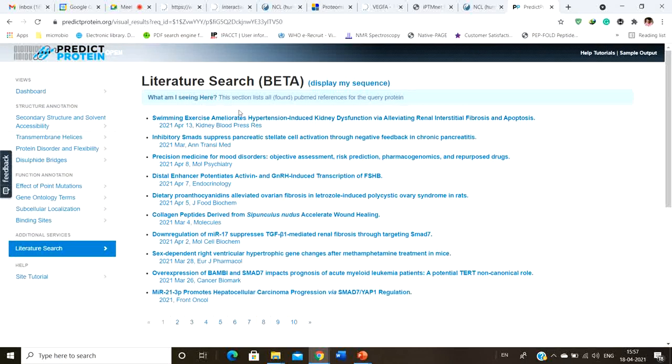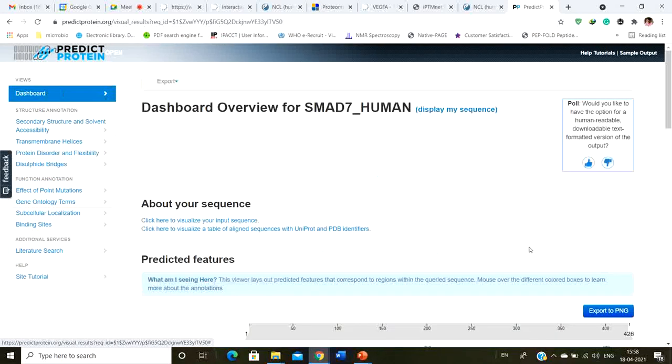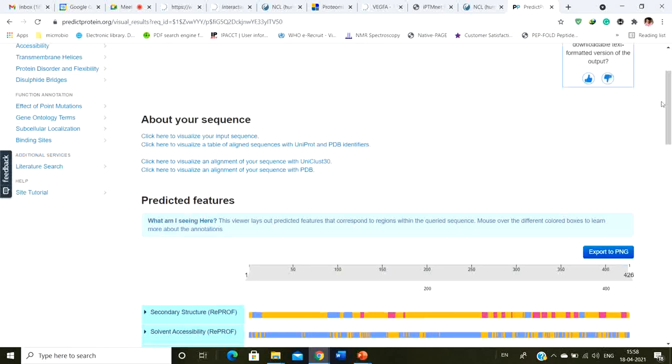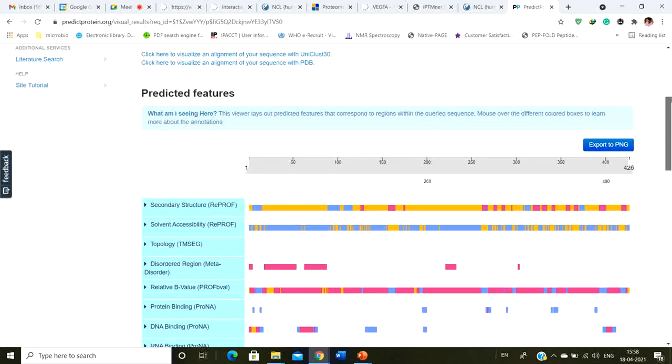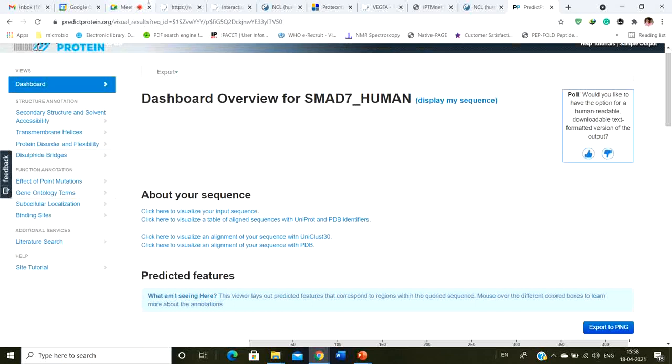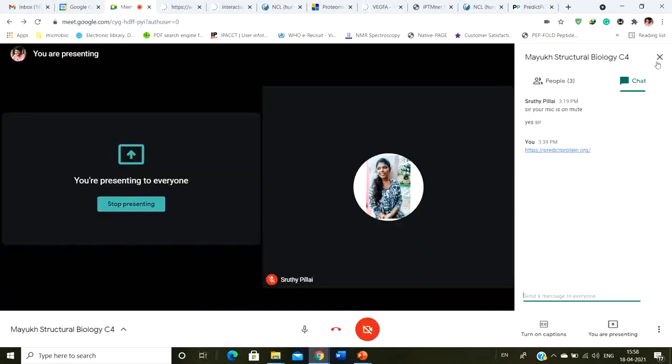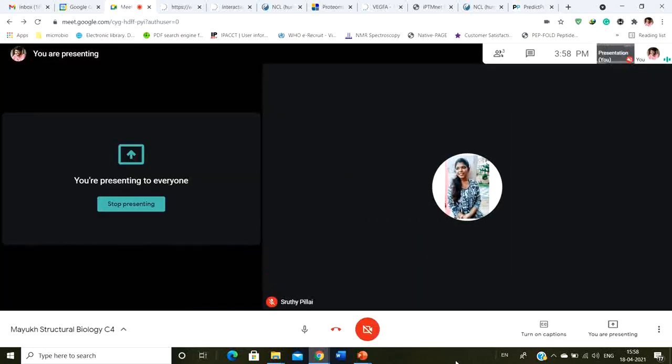These are the various kinds of things that you can understand from this particular server and why these are there. Okay. And see, this is a SMAD protein. Papers related to SMADs are present here. So that's why this PredictProtein is actually a much better site than the other one, for getting an idea about a particular protein that you have. Okay. So if you know nothing, then this gives you an excellent start site to take a look into these various proteins.